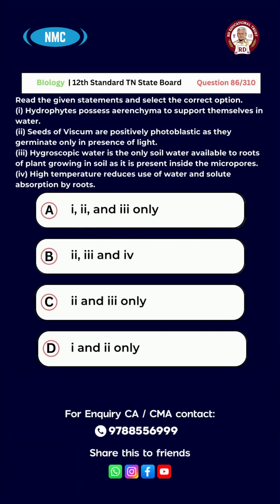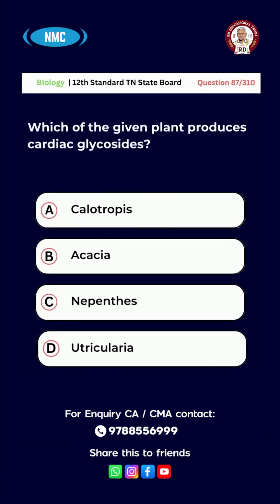The options are A, 1, 2, 3 only; B, 2, 3, 4; C, 2 and 3 only; D, 1 and 2 only. And the right answer is option D, 1 and 2 only. Question number 87. Which of the given plants produces cardiac glycosides? Option A, Calotropis; B, Acacia; C, Nepenthes; D, Utricularia. And the right answer is option A.